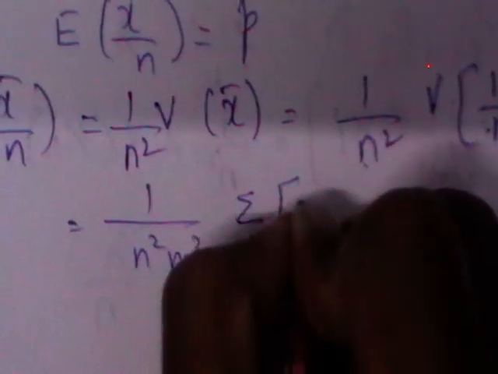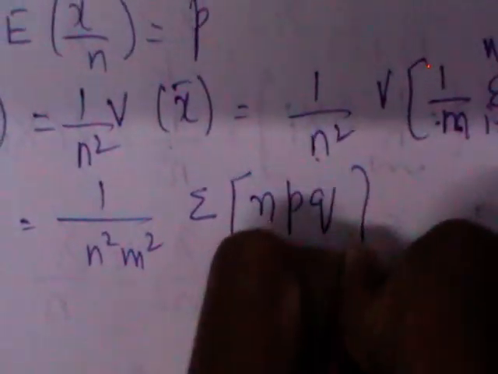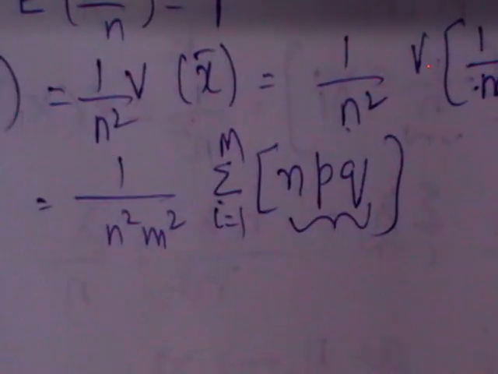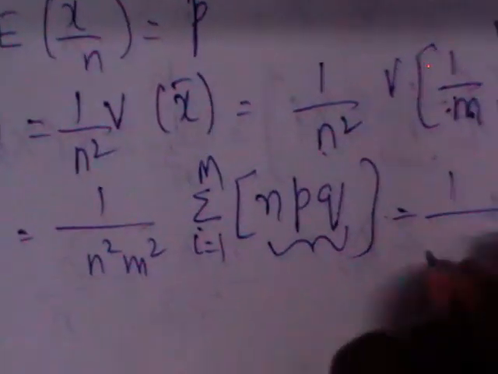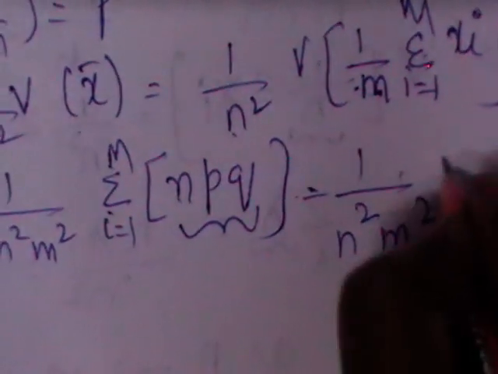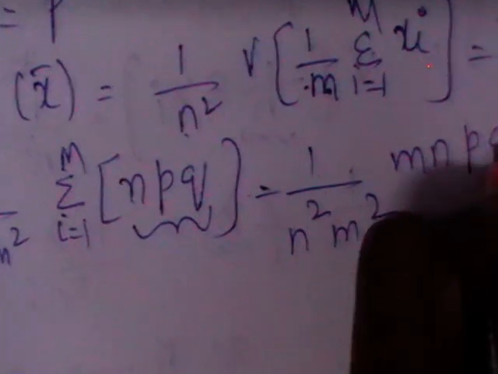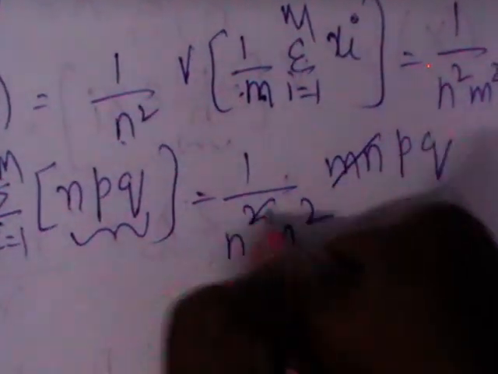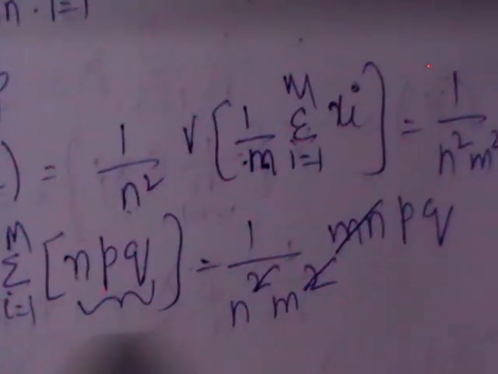So this is 1 by n square m square, sigma variance of xi, which is npq, with the summation from 1 to m. As the entire term is independent of i, you will get m in addition to this, so mnpq. So 1 by mn cancels. You will get pq by nm. You got the variance of x bar by n.